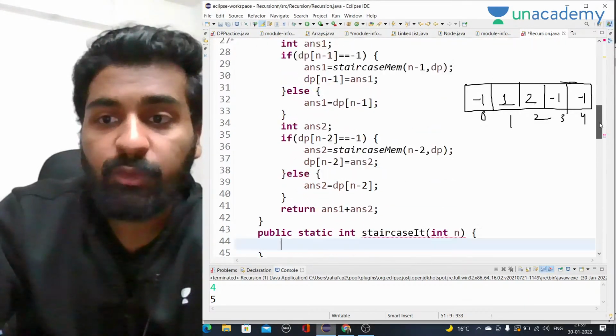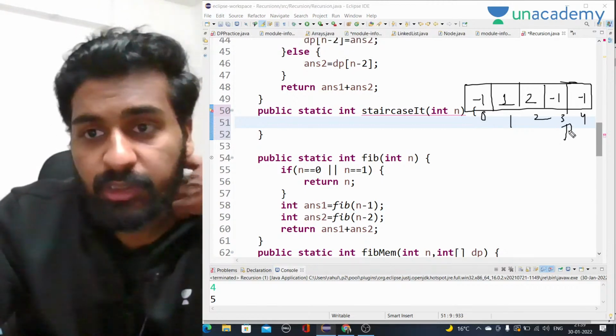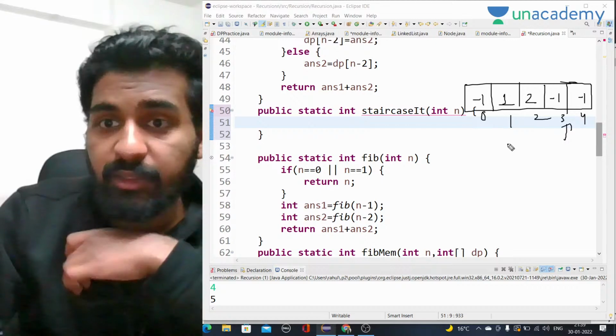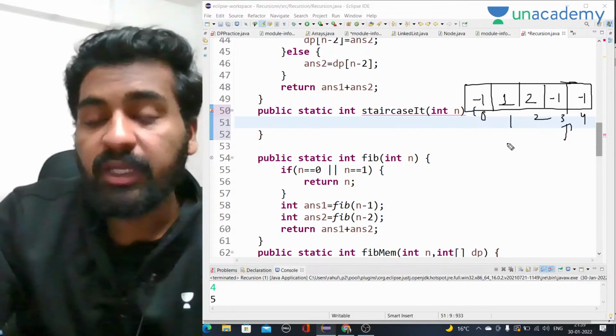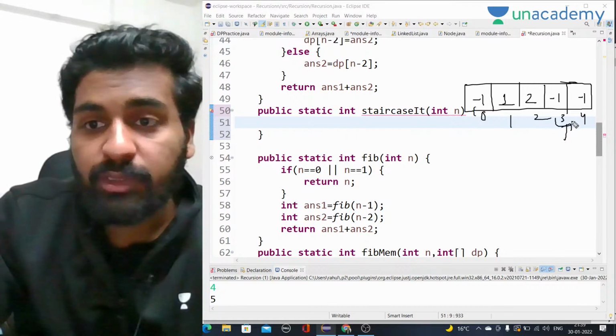Now we are going to start from n is equal to 3, and we know the recurrence relation. The recurrence relation is the first thing you should know, and you should know where to start, like the smallest problem where you will start. So here, after filling the base cases, we have to start from the third value.